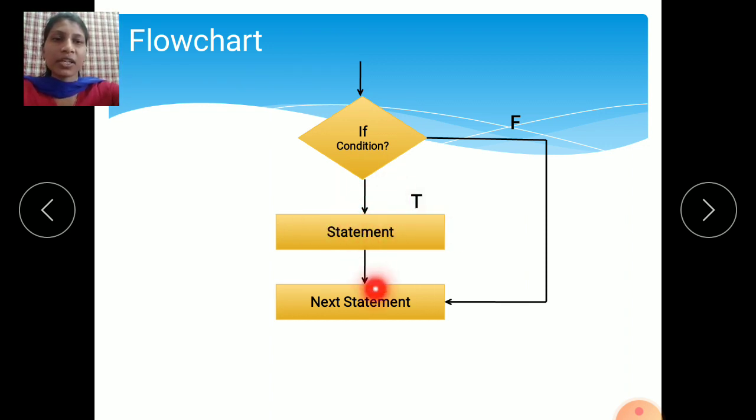Then it comes here to the next statements. If there are next statements, they are executed and the program ends. If this condition is false, it skips these statements, it comes to the else part, means the next statements are executed, it comes out of the loop and your program will stop here. This is the meaning of the if condition. If it is true, the true part will be executed. If this condition is false, it comes out of the loop and the false part will be executed, means the next statements will be executed. This is the flowchart of the if condition.